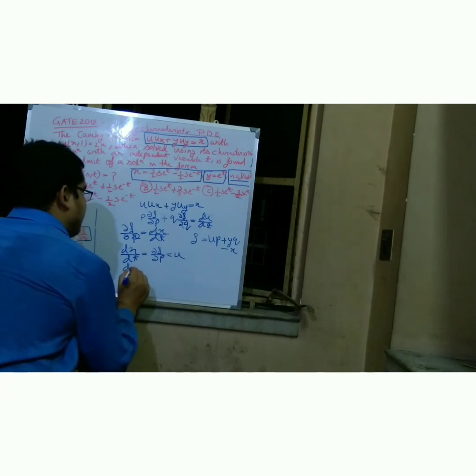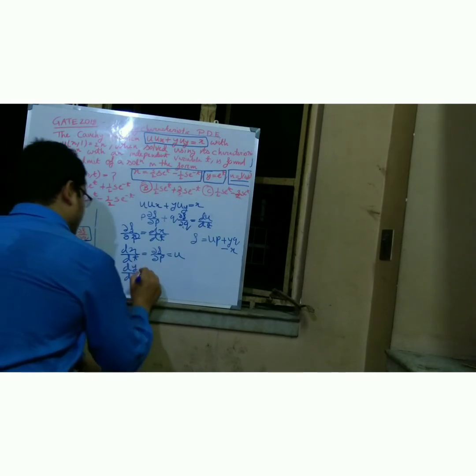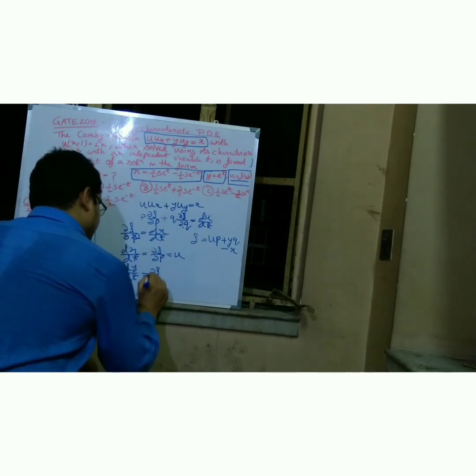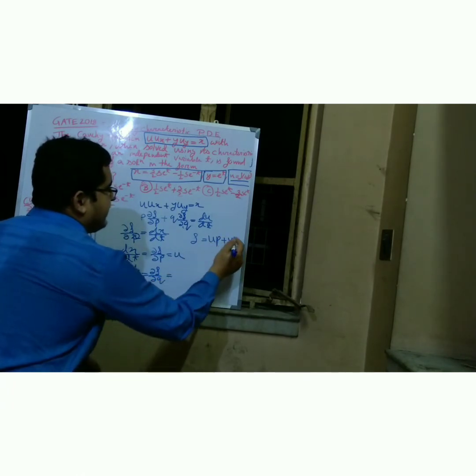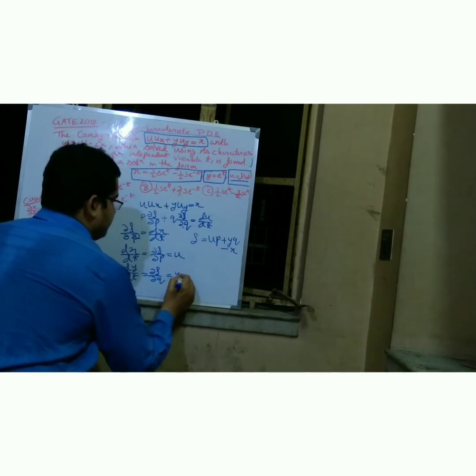Del f by del p is equal to u, and dy by dt, whatever I get, dy by dt is equal to del f by del q, and del f by del q is equal to y.